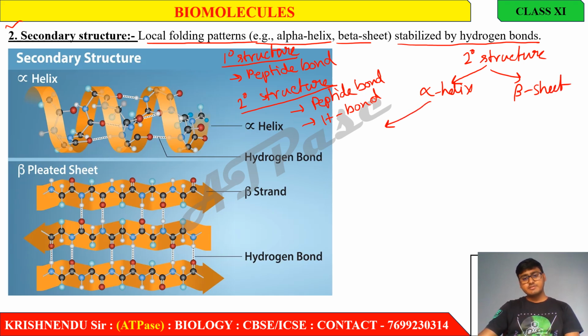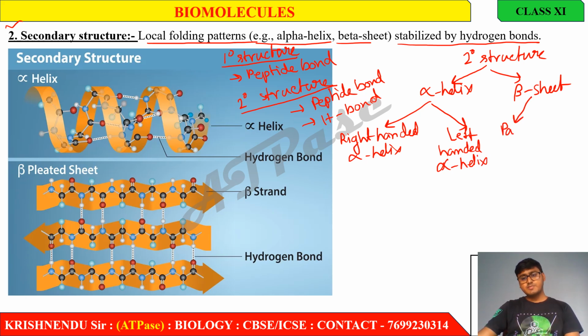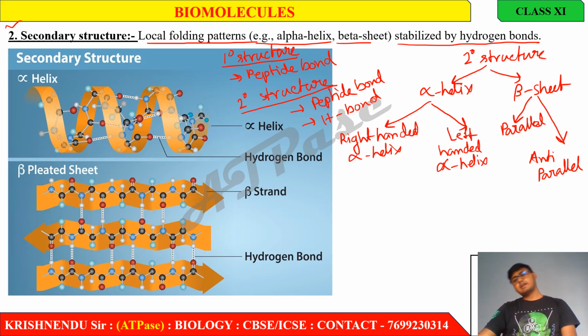Alpha helix is of two types: right-handed alpha helix and left-handed alpha helix. Beta sheet is of two types: parallel and anti-parallel.